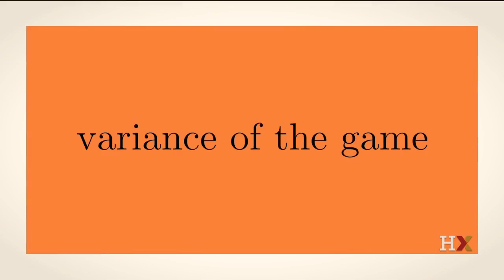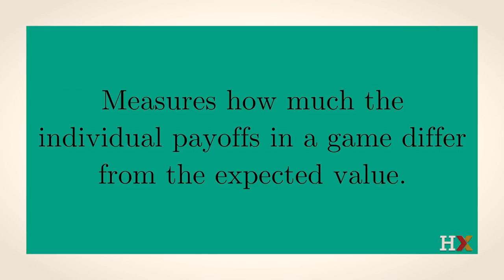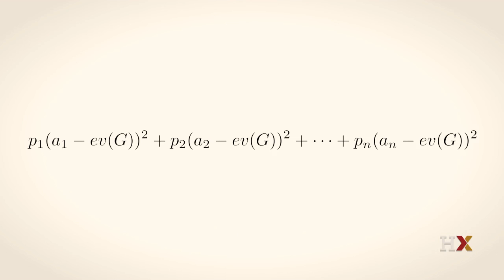There's another important number associated to any game, which is called the variance of the game. And the variance measures how much the individual payoffs in a game differ from its expected value. It's defined by the formula where you sum up the probabilities times the square of the difference between the payoff and the expected value. So it's P1 times (A1 minus the expected value) squared, plus P2 times (the payoff A2 minus the expected value) squared, all the way up to Pn times (An minus the expected value of G) squared.